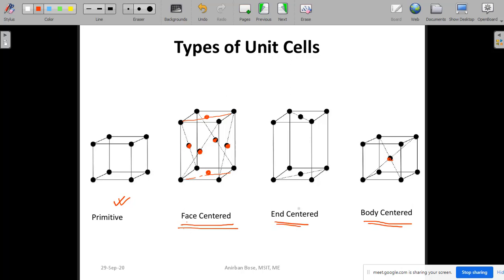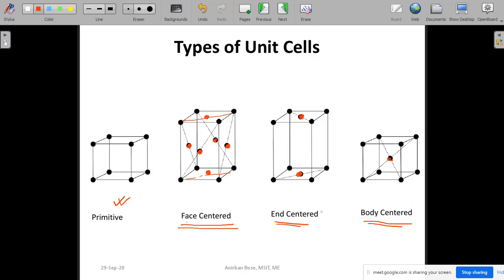End centered means all the faces may not have the points, but only at the opposite ends. Only at the opposite ends you can see face centered, opposite face centered, they have points. So at the corners definitely points are there. Along with that, only one pair of opposite faces having point. So only one pair. So this is called end centered.